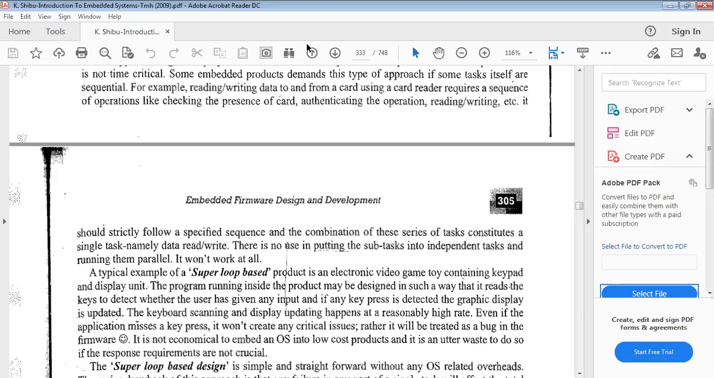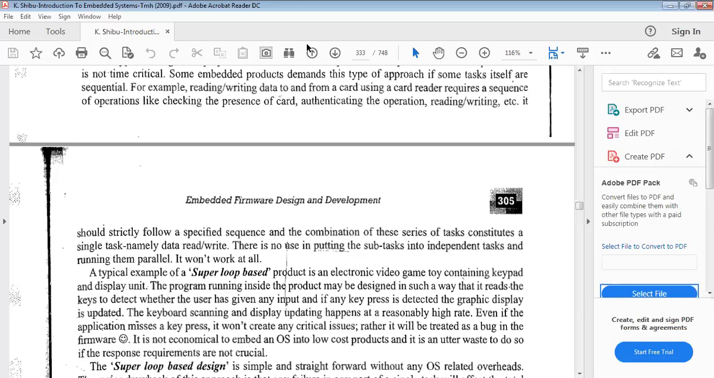You can see here, if the number of tasks to be executed within an application increases, the time at which each task is repeated also increases. That's why this brings the probability of missing out some events. That is the main problem.